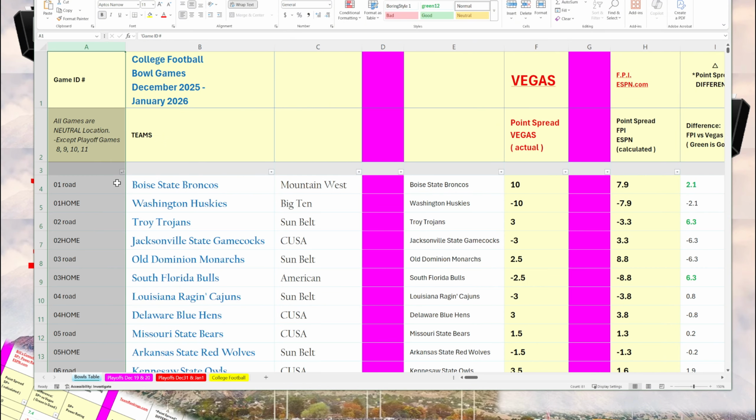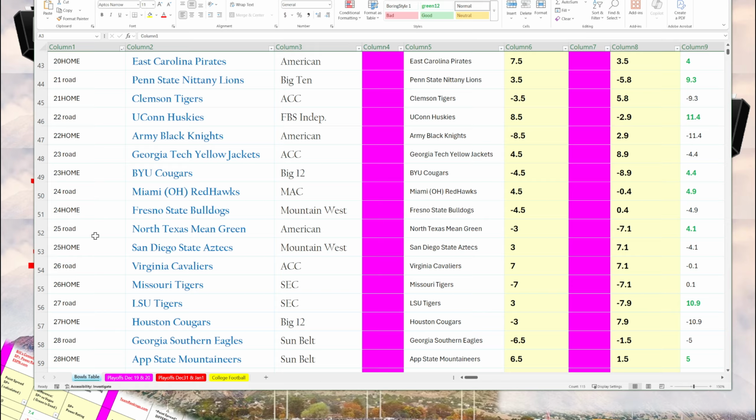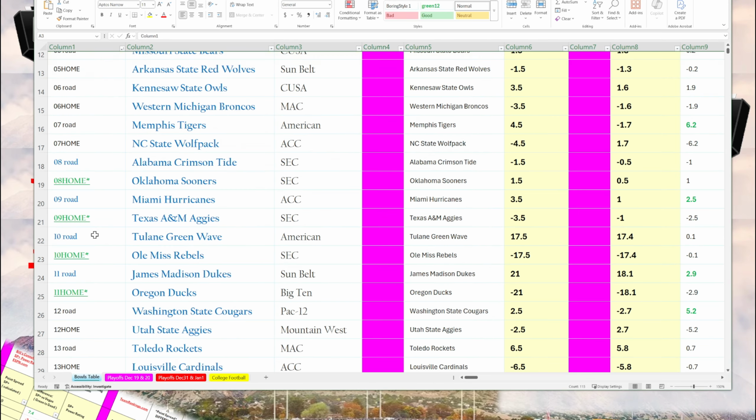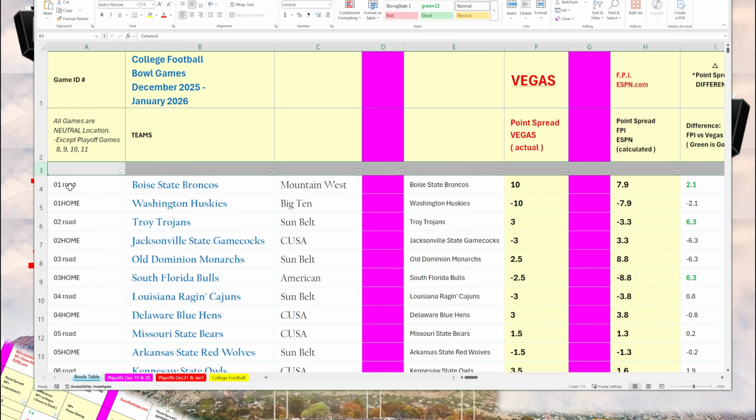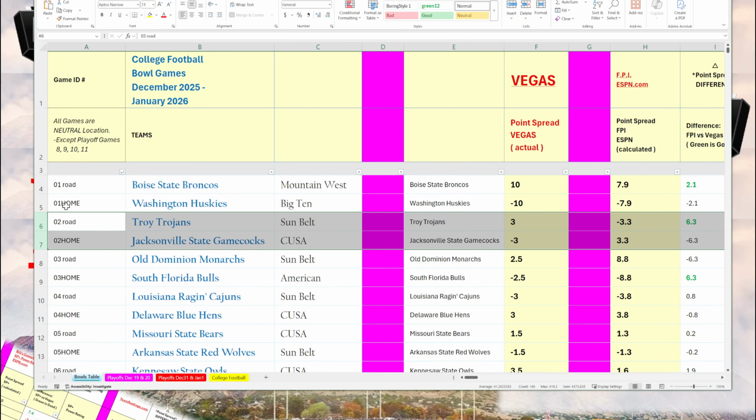So this table serves as an index table, and to reset the table, you can always click in the third row, the triangle here, and sort from A to Z, and it will sort all these games and reset the table. So you have game 1 here, game 2 here. Even though it says road and home, all these games are neutral site games except for games 8, 9, 10, 11, which are the first round of the playoffs.